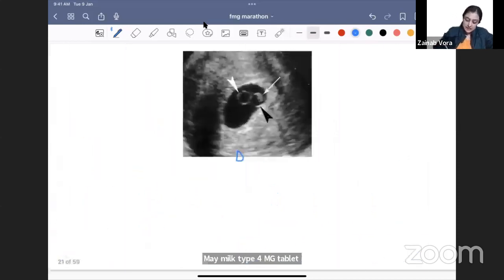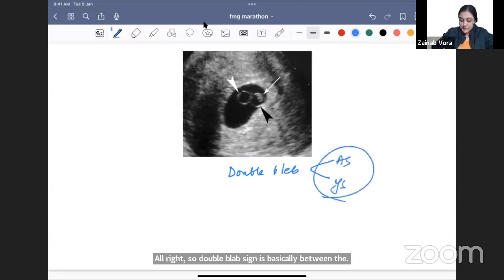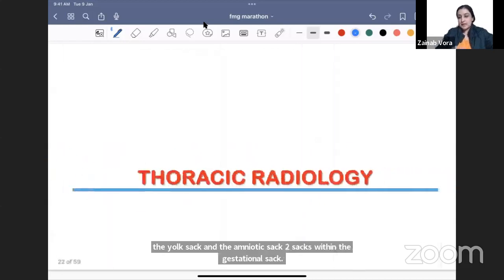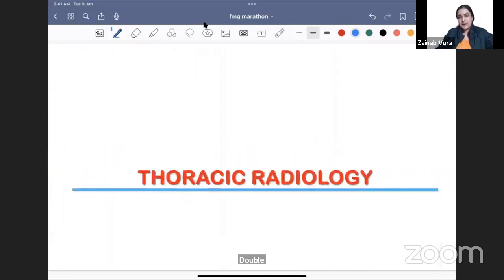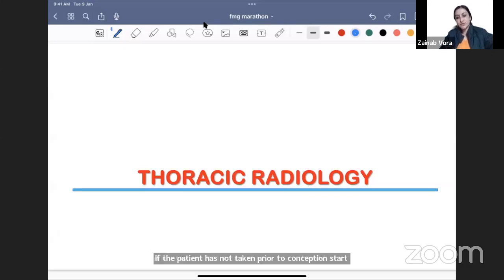Okay. So this is the double bleb sign. Double bleb sign is basically between the amniotic sac and the yolk sac. They've asked what the two blebs are. You are seeing the yolk sac and the amniotic sac, two sacs within the gestational sac, double bleb sign. Next. Yeah, Pulkit, it can be started in the first trimester. If the patient has not taken it prior to conception, start from the day that she visits the ANC clinic.